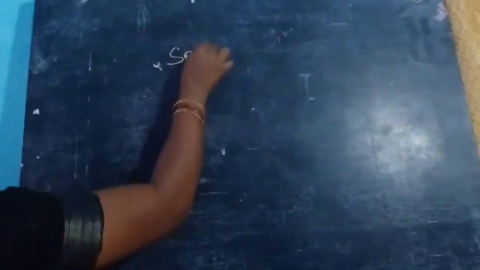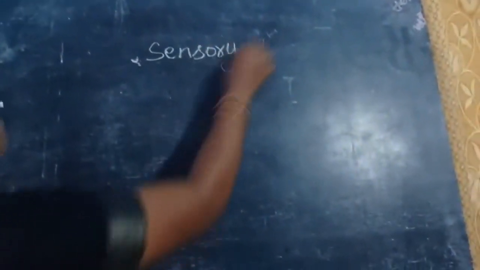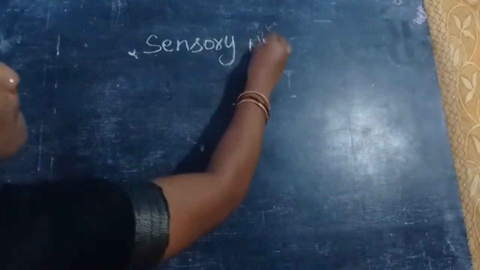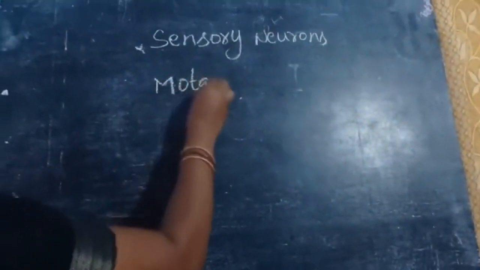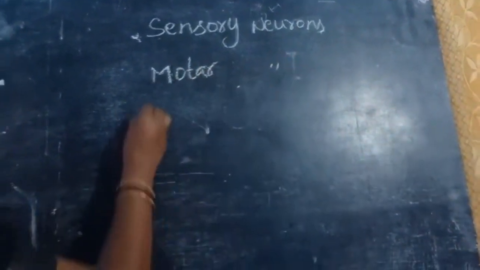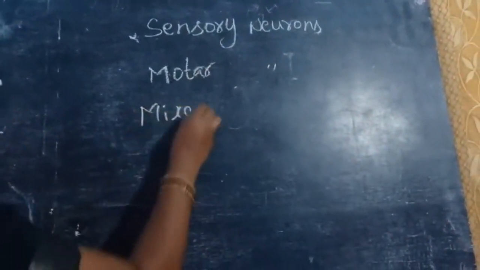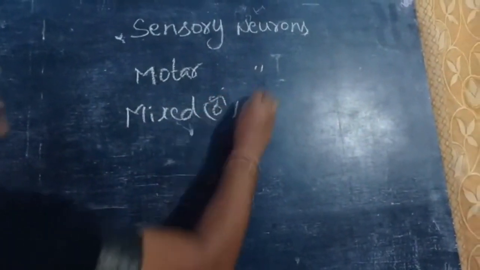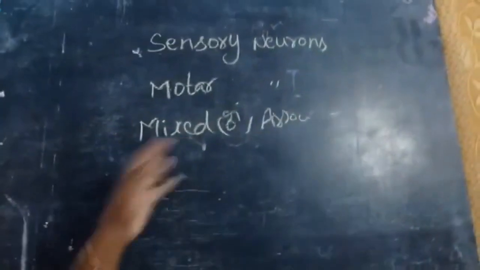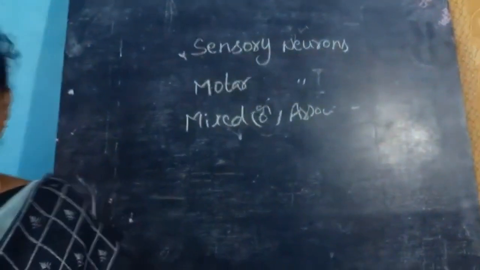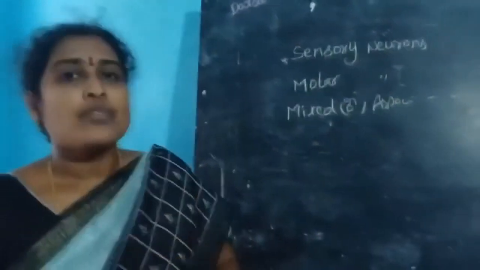Okay, sensory nerves are neurons. Next, motor neurons and mixed or association neurons. Okay, what is the meaning of sensory neurons or sensory nerves? Now we can take one example.